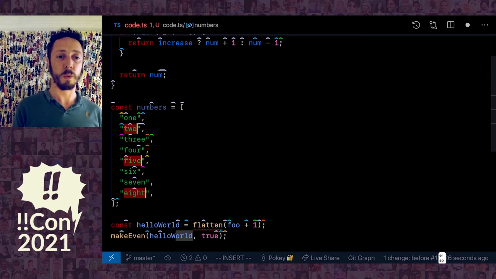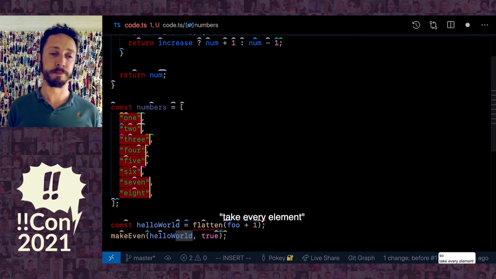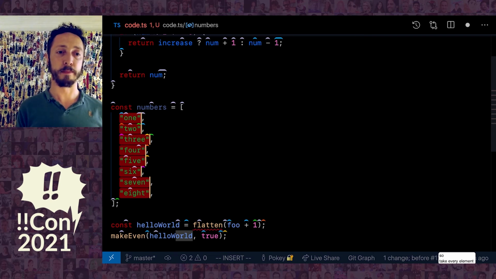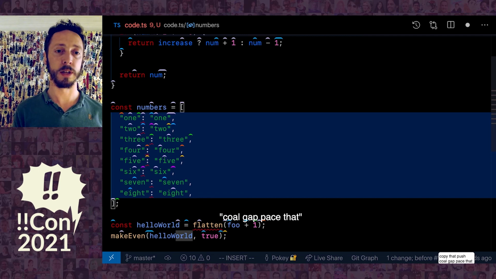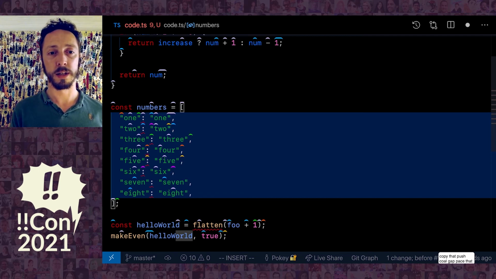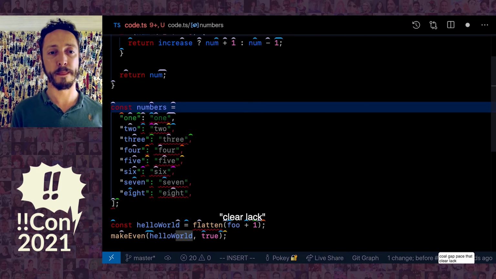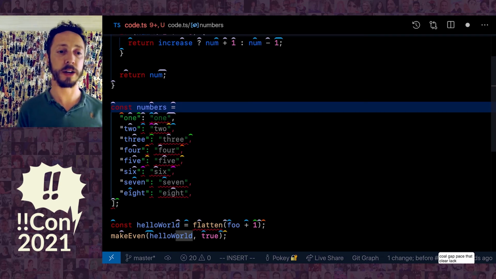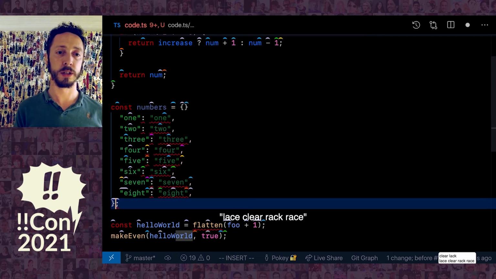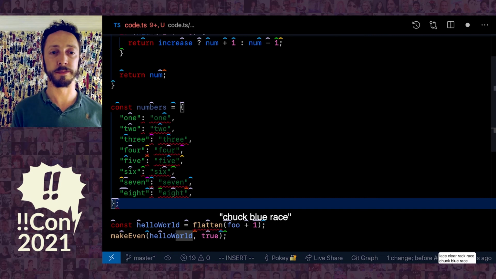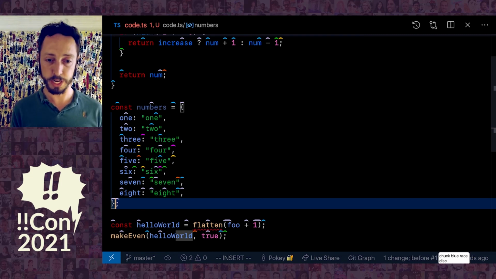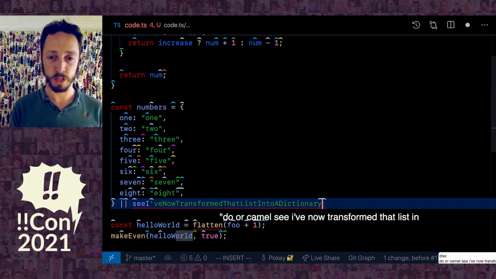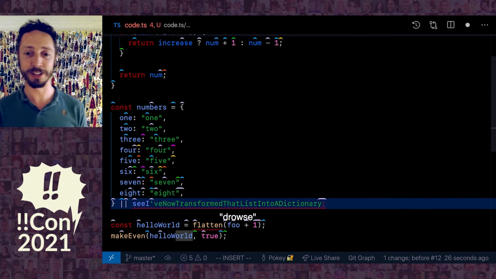So take every element, copy that, push, paste that, clear, chuck, disk. So you can see I've now transformed that list into a dictionary. Drowse. I got to remember to put it to sleep.